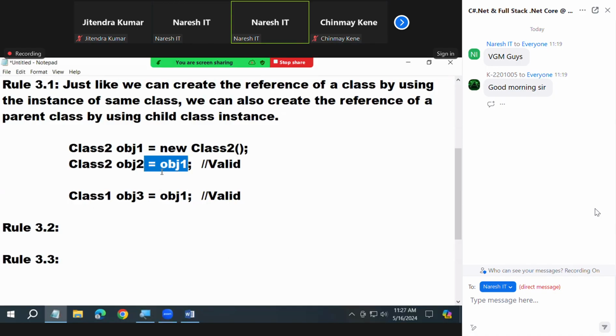Obj2 is a variable of child class equal to obj1, a reference of child class. Then obj3 is a variable of parent class. You can make it a reference, which means obj2 is initialized here, and obj3 is initialized here.